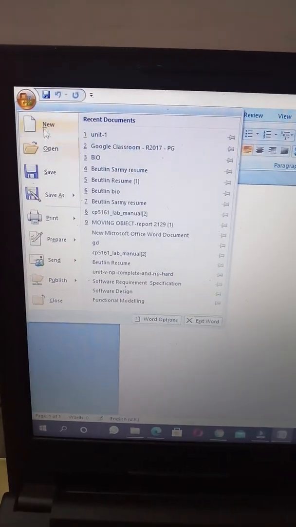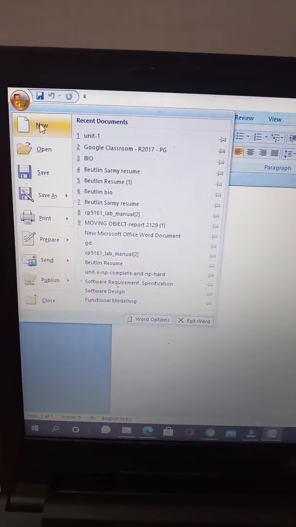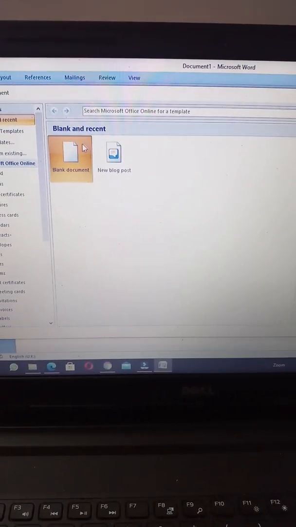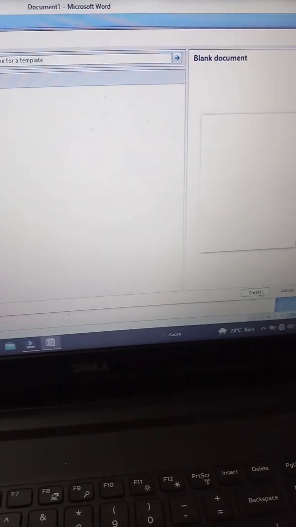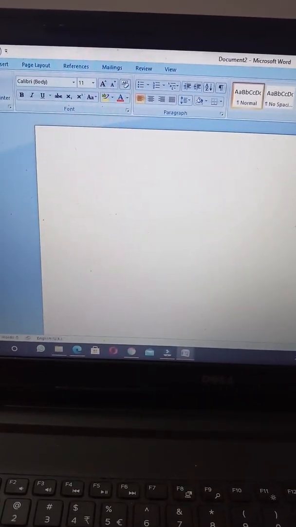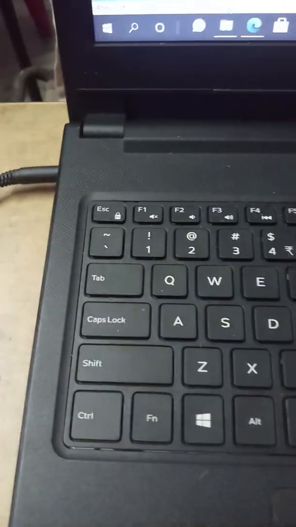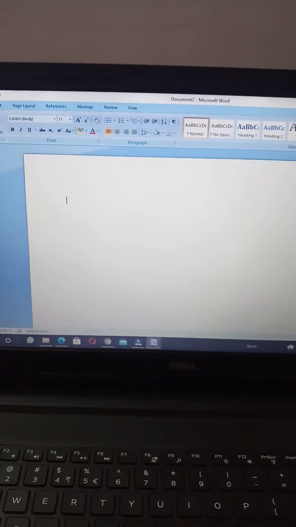First, let me show how to open a new document. First you need to click New, and then a blank document appears like this, and then you need to click Create. Then the new document will be created, or else you can use the Control plus N shortcut key. Here you can see the Control button, and here you can see N. So just click Control plus N, then the new document will be created.